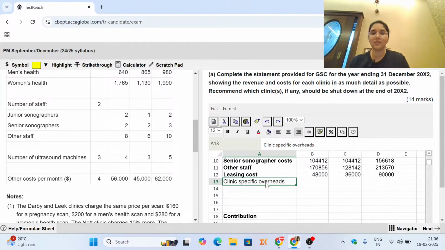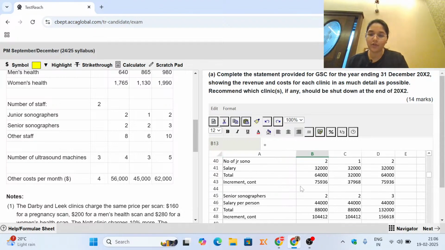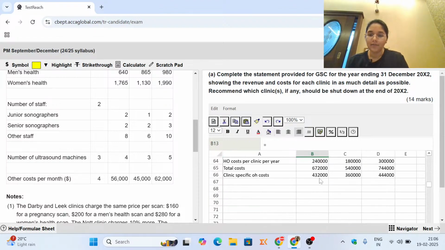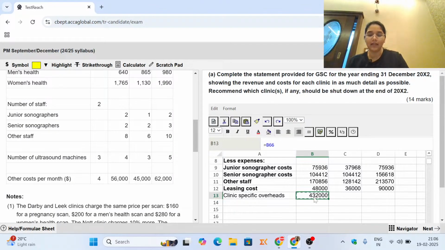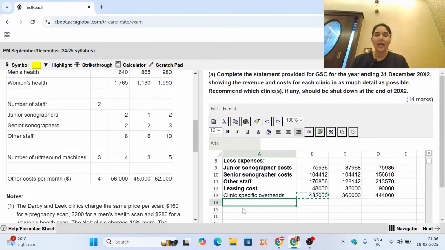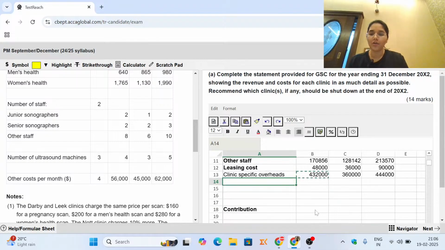If the clinic did not exist, these costs will be saved. So this is something which we are going to put in over here: clinic specific overhead costs, as we have just calculated. You can again copy paste this, it will automatically put the numbers from down, and once we subtract all of these things, we will now be able to arrive at the contribution.